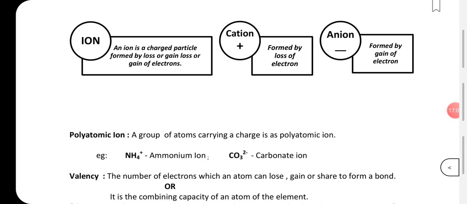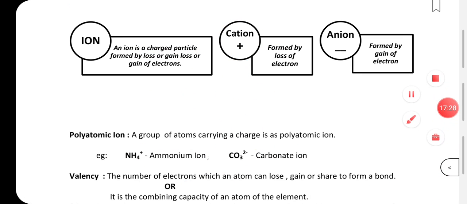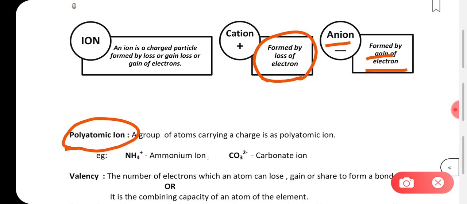Now let us talk about ions. Now what are these ions? An ion is a charged particle, okay, formed by loss or gain of electrons. Now what is a cation? Cations are positively charged. They are formed by loss of electrons, whereas anions are formed by gain of electrons and they are negatively charged. Okay, now coming to polyatomic ion.